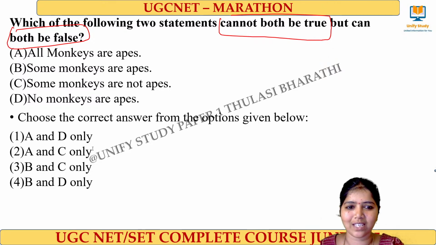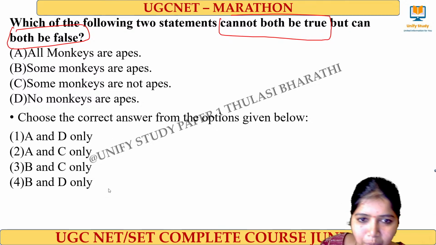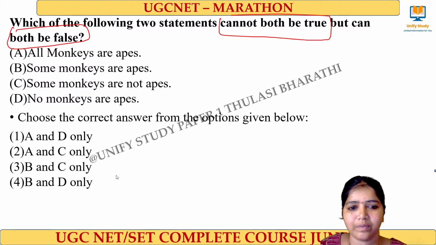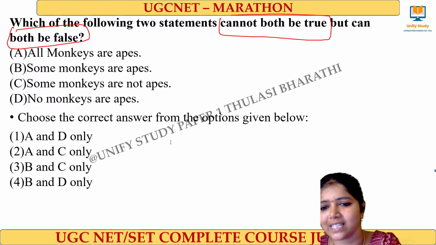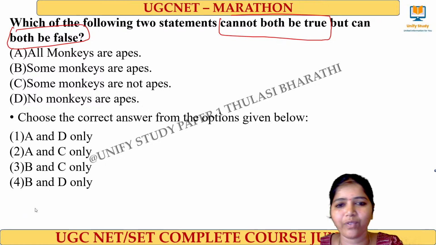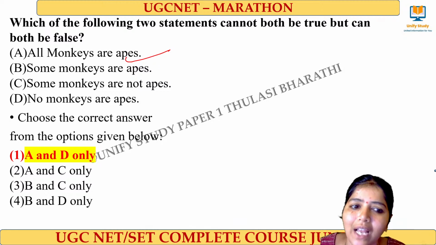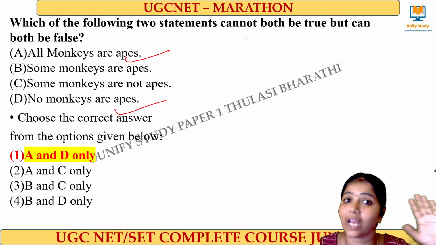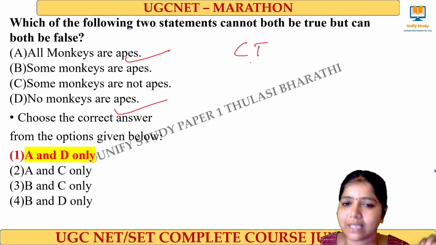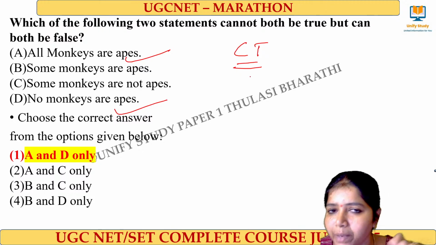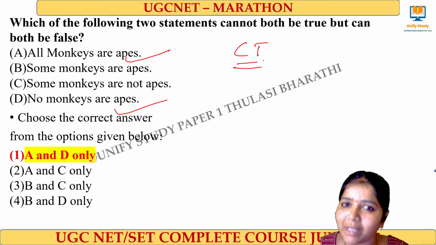Waiting for your answers. Very good. Yes, right. Now we have got it. The right answer for this question is all monkeys are apes and no monkeys are apes. They cannot both be true. Remember these keywords: they can't both be true but can be false. It is nothing but contrary.